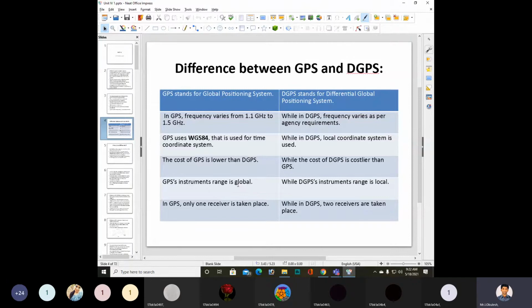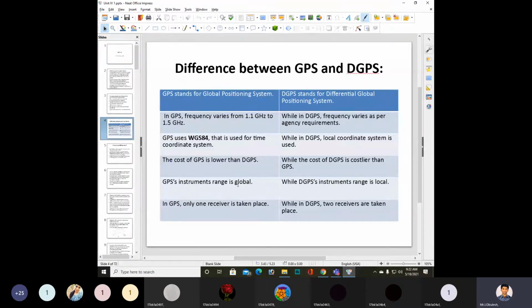In GPS, the frequency varies from 1.1 GHz to 1.5 GHz, while in DGPS the frequency varies as per agency requirements.